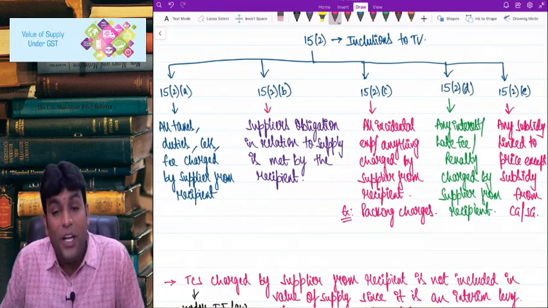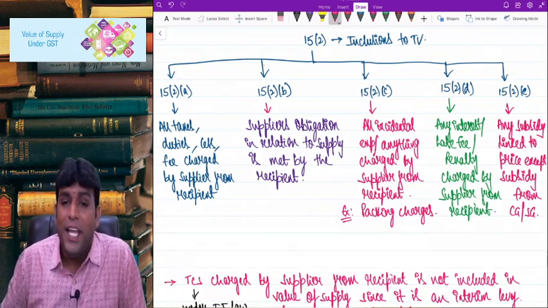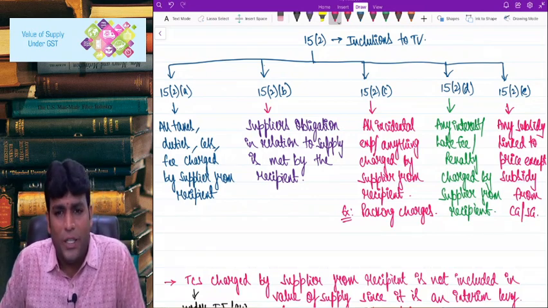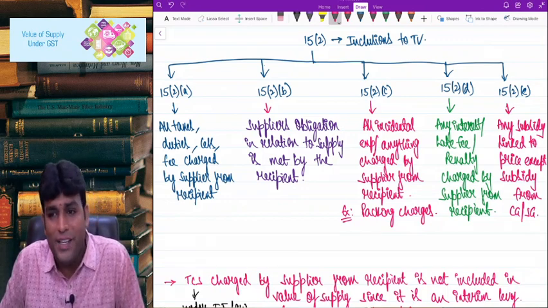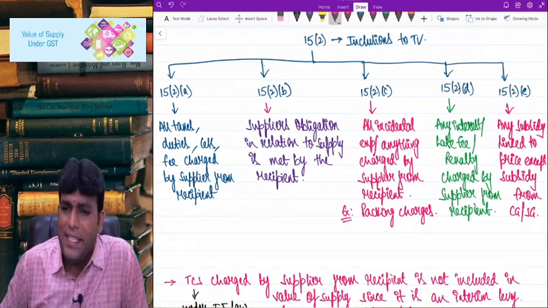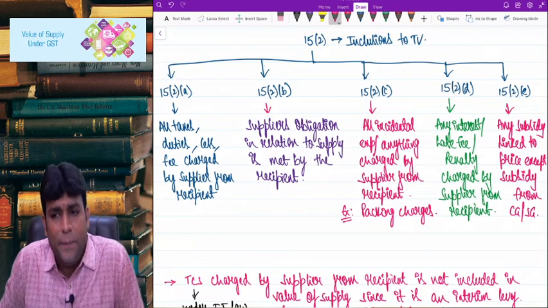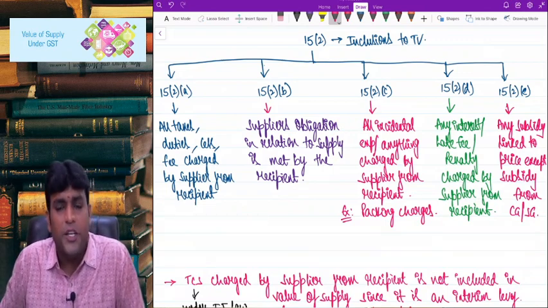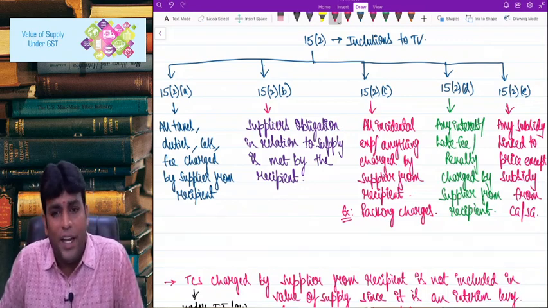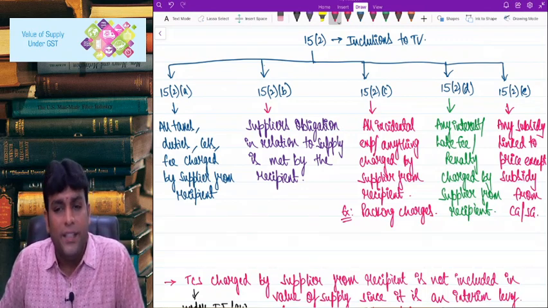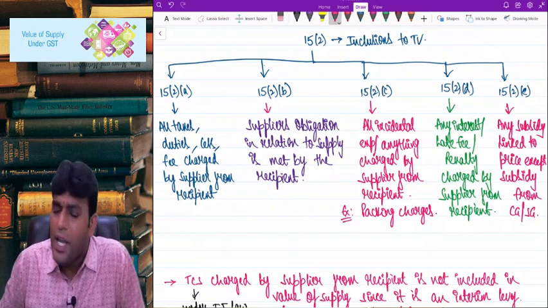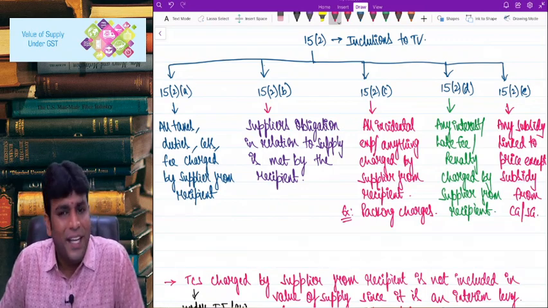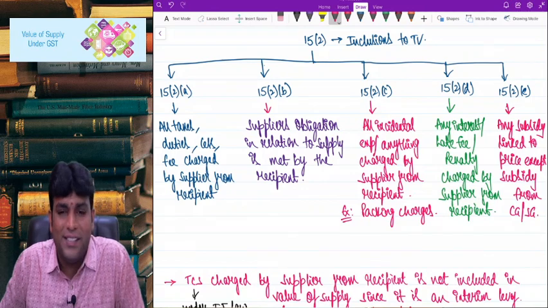Of course, we will not add it to the value of supply if the subsidy is coming from central government or state government. That point is always there, that they use the word any subsidy linked to the price except subsidy from central government or state government. That means in general, subsidies will be included in the value of supply. However, we will not include it if it is received from central government or state government. Very clear cut point, no doubt in this. Make sense, right? Very good.